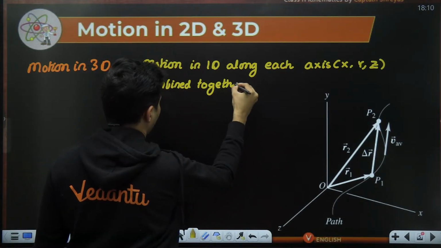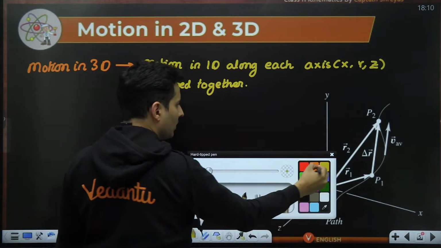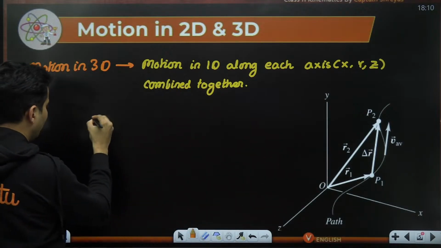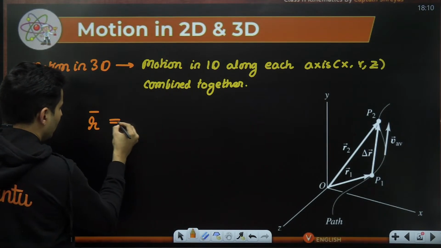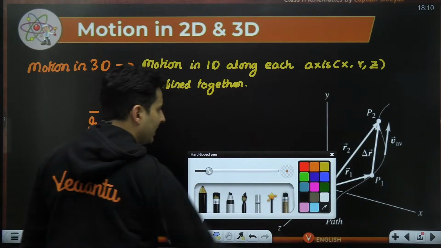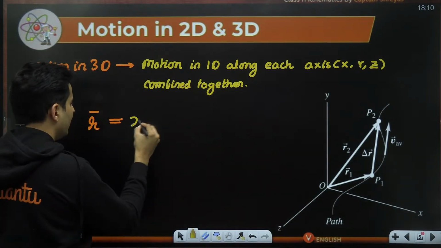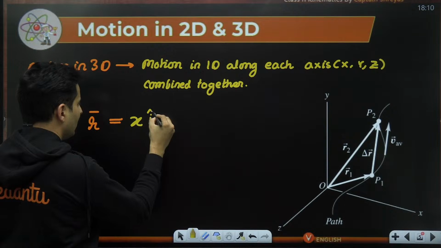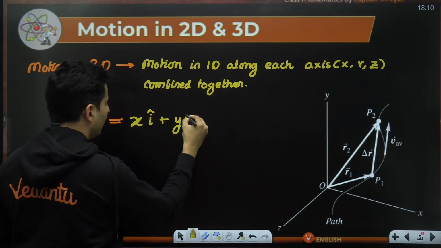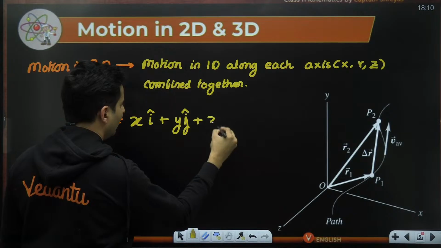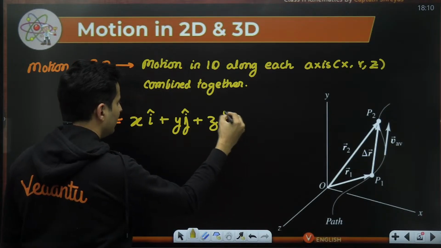And we already know that the position of a particle has a symbol r. It's a vector quantity, so r bar. So the position vector of a particle will then be given by x coordinate times i cap, then there will be some y coordinate and then j cap, and then there will be z coordinate, and this will be k cap.